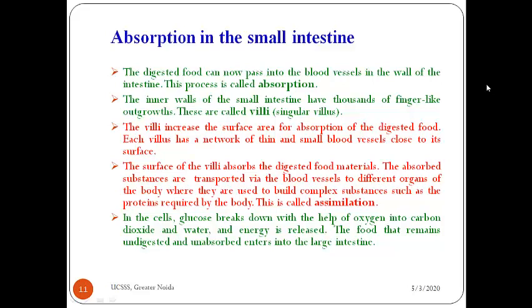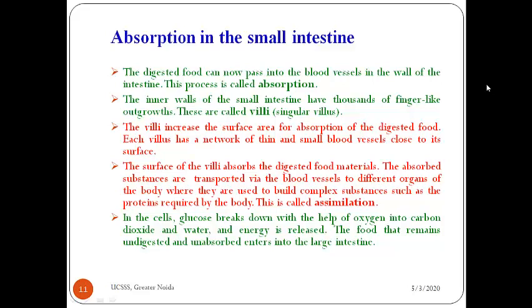The wall of the small intestine has finger-like outgrowths known as villi. What does it do? It increases the surface area for the absorption of food, which is then transported through the blood vessels to different organs of the body. This process is known as assimilation. Also, you all have learned that food gives us energy.